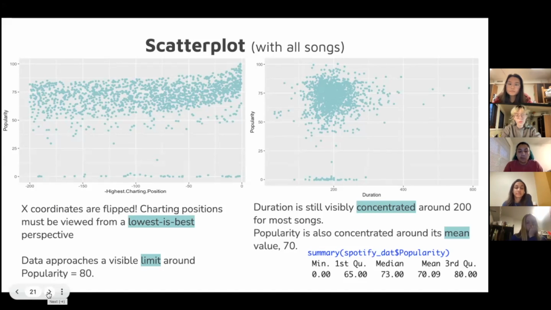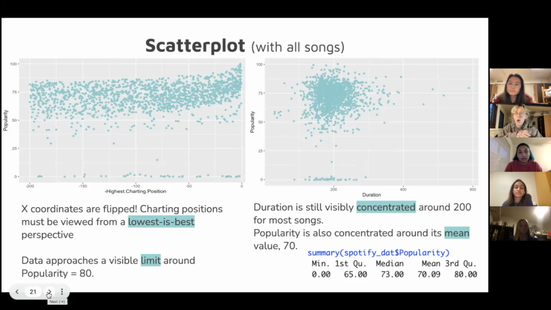Our next set of scatterplots, the previous ones actually were piped from the data set that was a little bit smaller that focused on songs from 2019 to 2021. So I wanted to do one with all songs to see if the relationship would change at all. I found in general that, basically what happens when you increase the amount of data points you have.